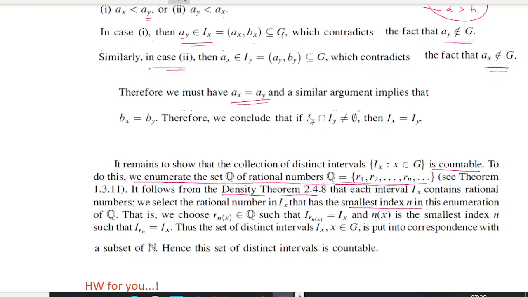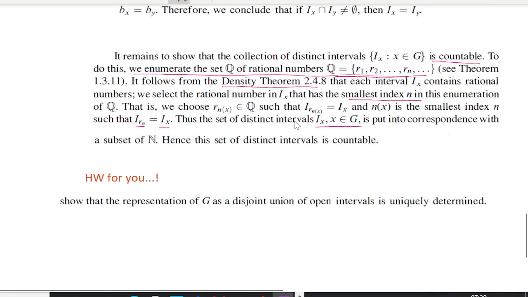Then what do we have to do? Now this smallest index n is such that r_n belongs to Ix. Thus the set of distinct rational intervals Ix, x belongs to G, is countable. Can you follow? No. See, you have enumerated Q as r1, r2, r3, and so on, rn, and so on. Now you have got Ix, some interval, Iy, and Iz, Ia, like that. So many intervals.